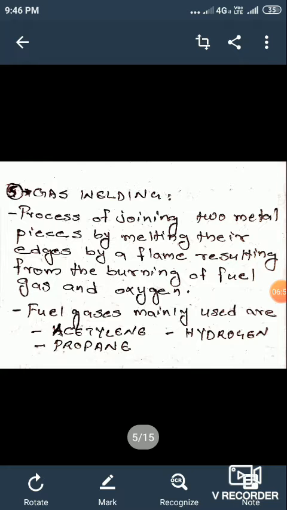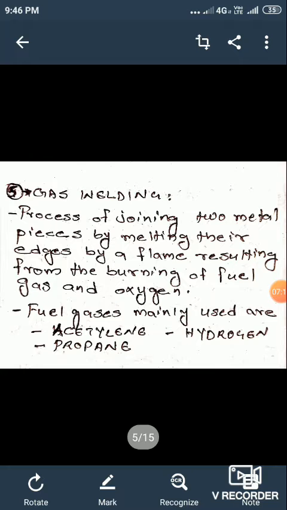The flame is produced after that only, and then we regulate the oxygen cylinder. That means at the stage of first flame production, the acetylene uses the oxygen from the atmosphere.